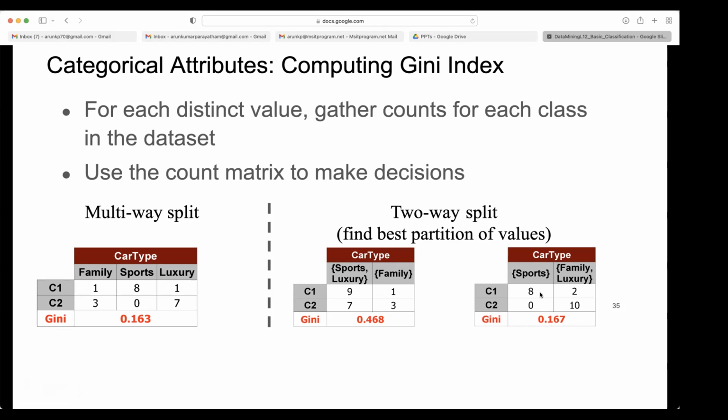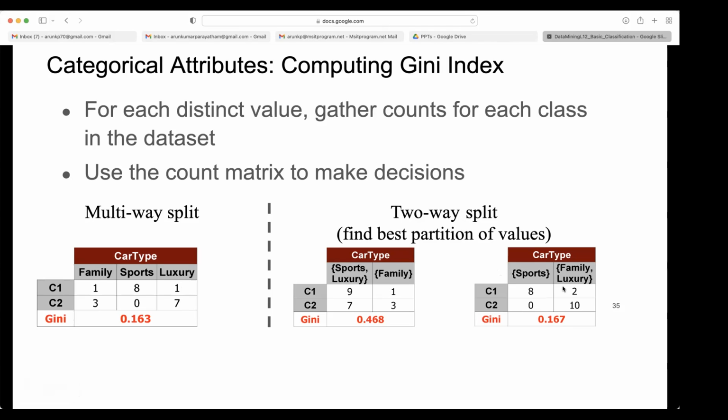You need to split it into different combinations. Here, sports and luxury are put into one combination, and family is the other combination. You are getting a Gini of 0.468. If you put sports into one group and family and luxury into the other group, you are getting 0.167.